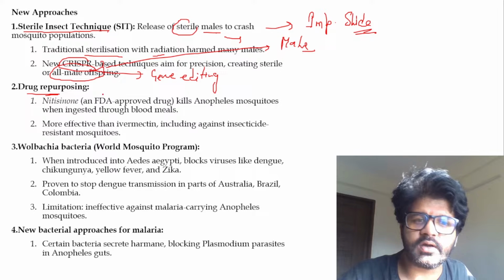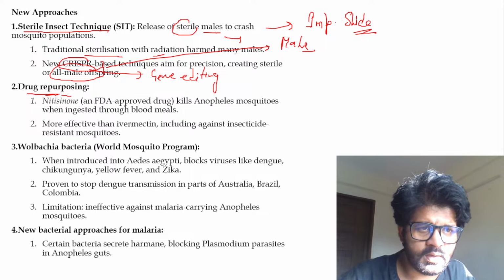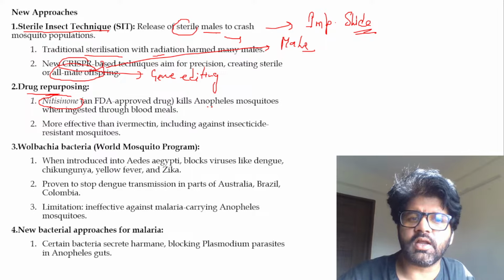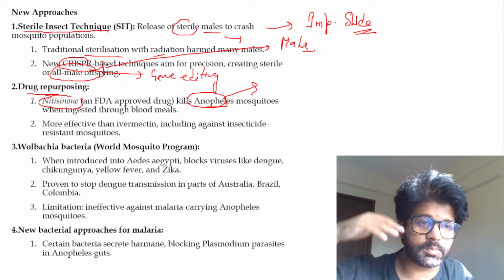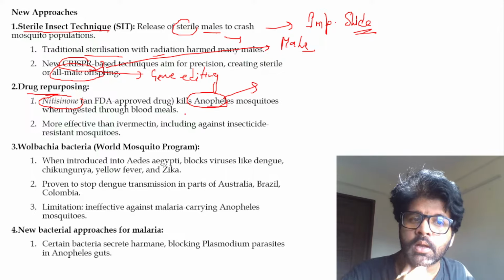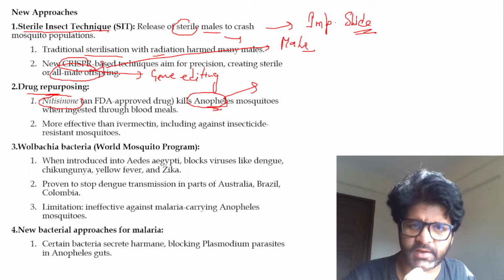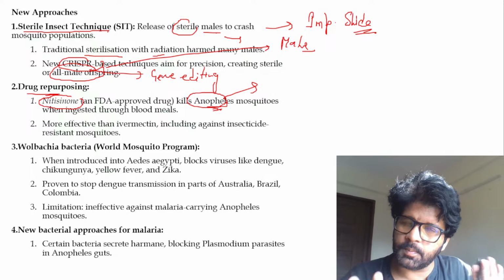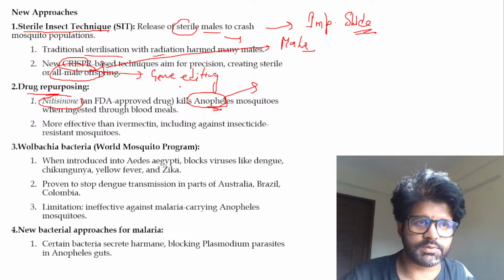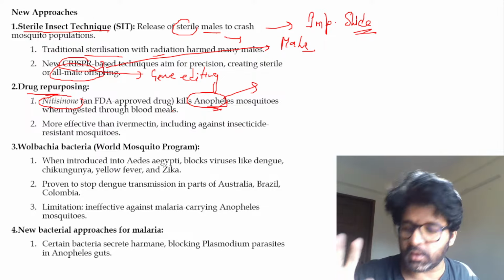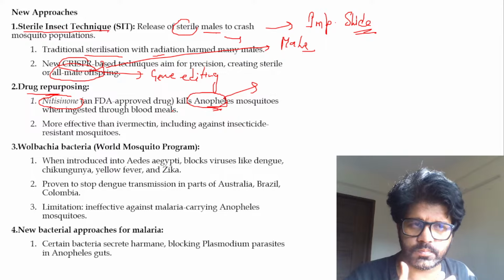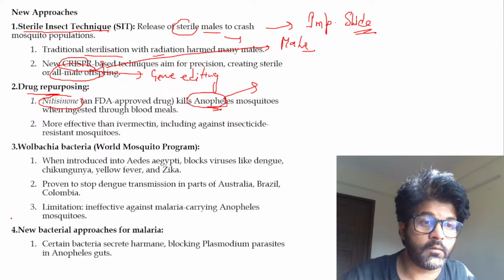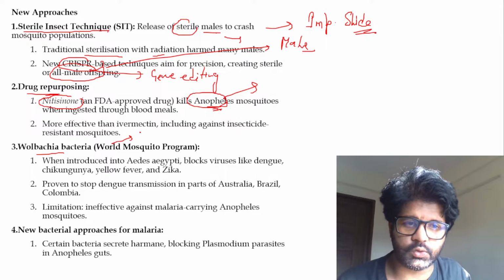The second scenario is drug repurposing. There was a drug, nitisinone, which kills Anopheles mosquitoes, which are responsible for so many of these diseases, right? And it is very effective. So this is one solution. And again, focus. You will remember all these things once you're solving some questions. Hope you understood: female mosquitoes are the major player which we have to deal with. Wolbachia, which UPSC has already asked in 2023.